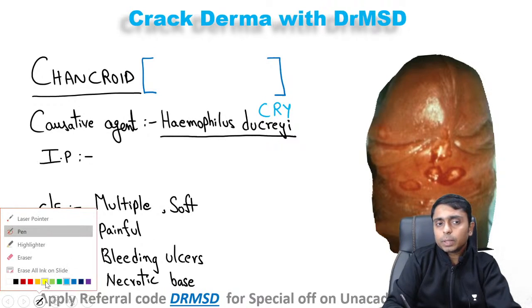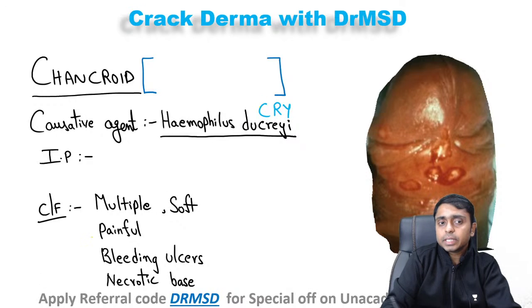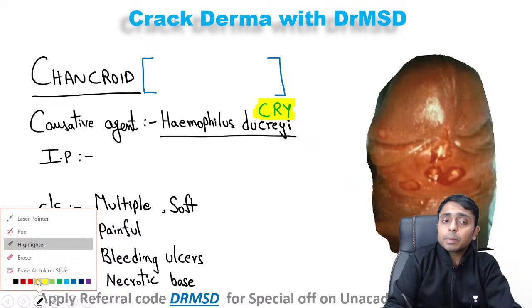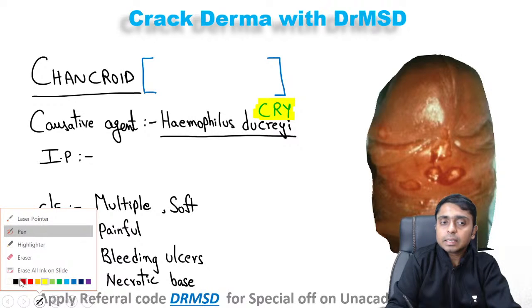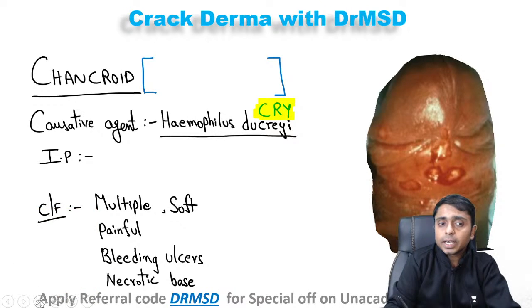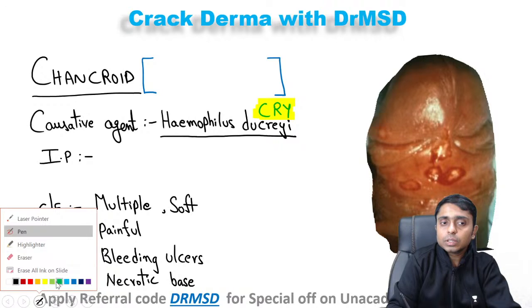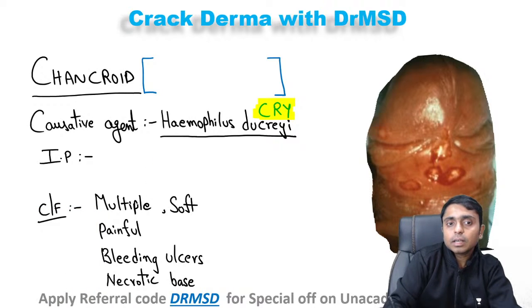What is the significance? You will remember that both the ulcer and the lymphadenopathy are going to be painful here.